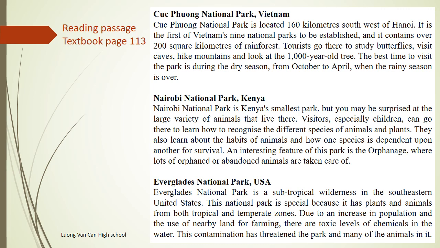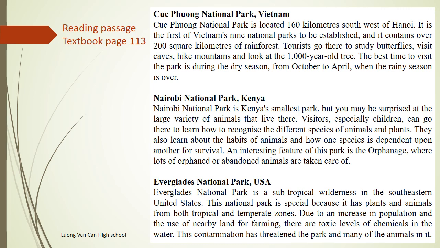Visitors, especially children, can go there to learn how to recognize the different species of animals and plants. They also learn about the habits of animals and how one species is dependent upon another for survival. An interesting feature of this park is the orphanage, where lots of orphaned or abandoned animals are taken care of.